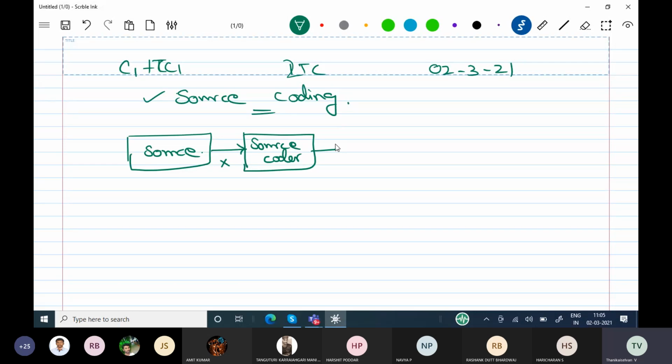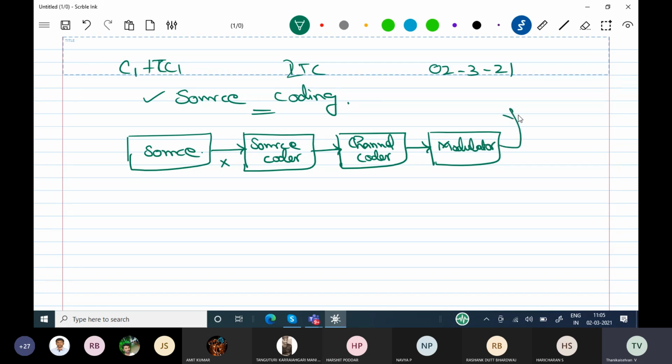The source coder output will go to the channel coder. The channel coder output will go to the modulator. The signal is modulated, then the signal will be transmitted. So this is the simple digital communication system model.